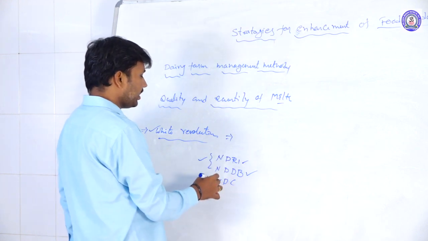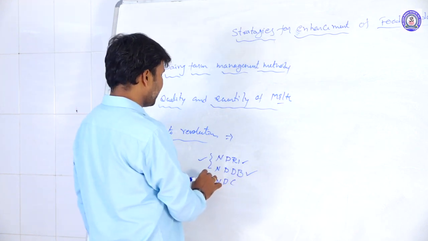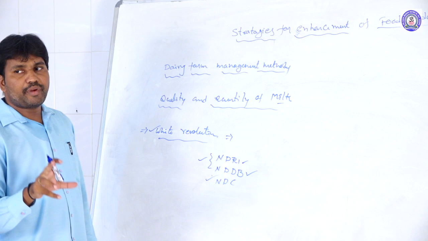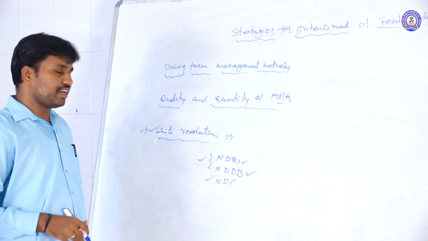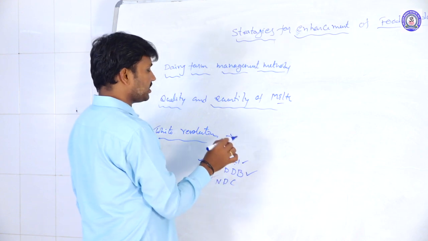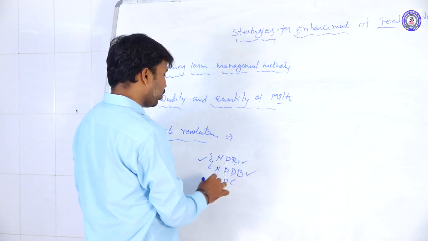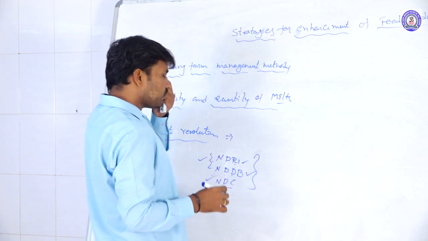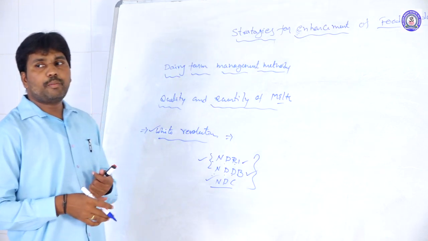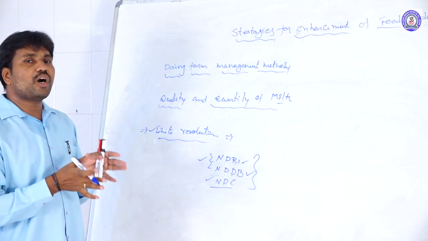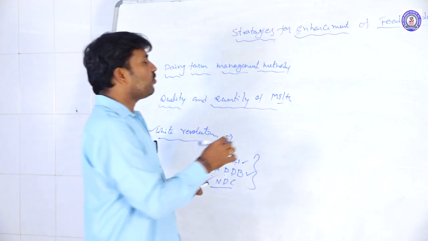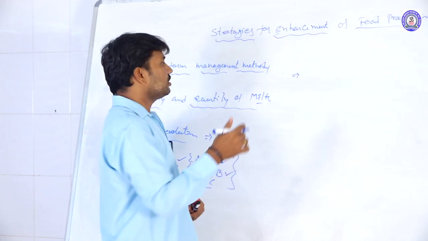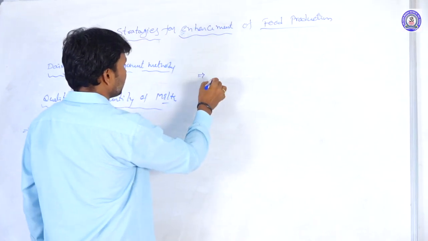Like NDRI, NDDB, NDC. So these different institutions are involved in dairy farming, improvement of the animals and the dairy farm industry. What are those? National Dairy Research Institute, National Dairy Development Board and the National Dairy Corporation. Next, we are taking how we are able to improve dairy farm productivity, by following certain management methods here. So what are these certain management methods?